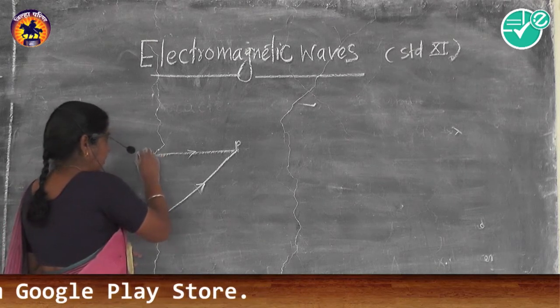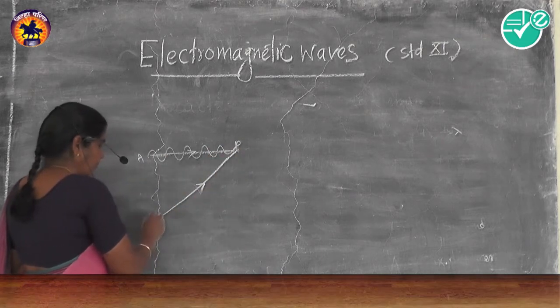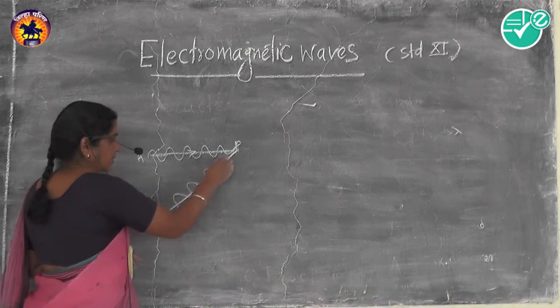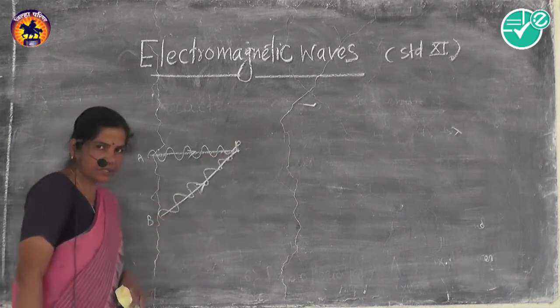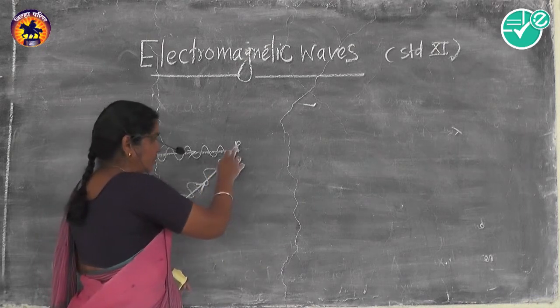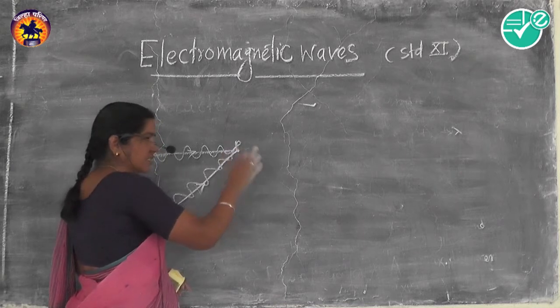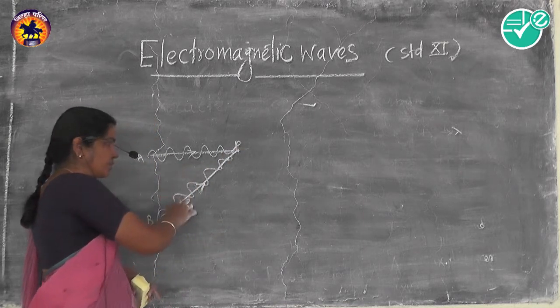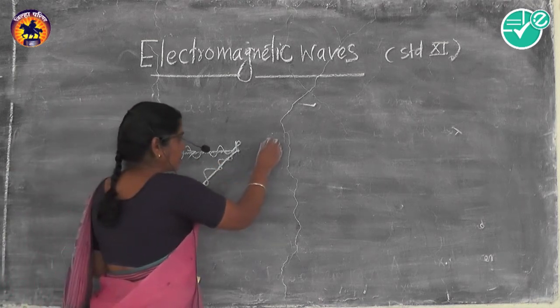From this side, point A, a wave is coming here. Another wave is coming from point B. So at point P, two disturbances are there, and the vibration of this particle must be a resultant displacement due to both waves. This is known as the principle of superposition.